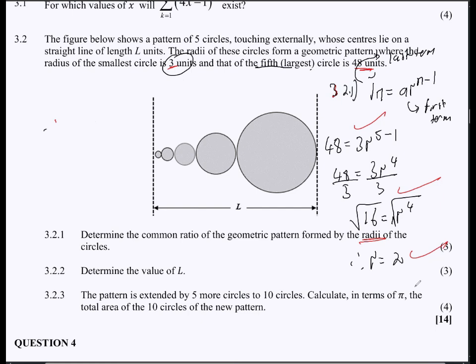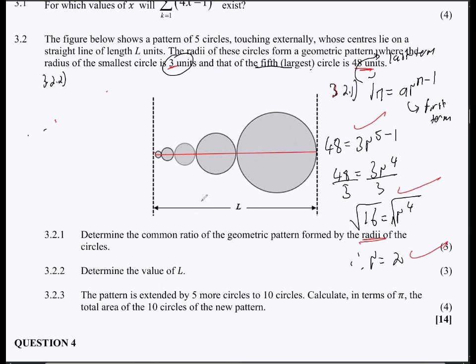Now they say determine the value of L. Note that L is made out of the diameters of the circles, right? It's made out of the diameters, not only the radii. So diameter is twice the radius. So if you can add all the diameters of these 5 circles, then you get the value of L. So, okay, for that, we are going to say 3.2.2. Now, note that if the radius here is 3 units, that means the diameter is 6, right? So it's just like everything here that we have multiplied by 2.